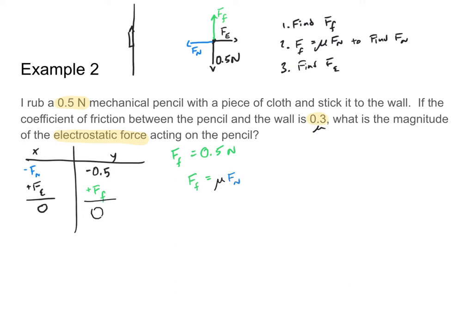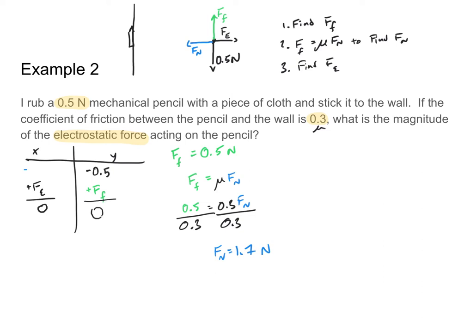Thus, plugging my numbers in, I get that 0.5 is equal to 0.3 times my normal force. Dividing both sides by 0.3, I get that my normal force is equal to 1.7 newtons. Plugging that into the x direction and remembering to keep my sign still negative,